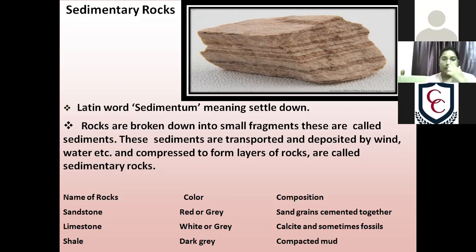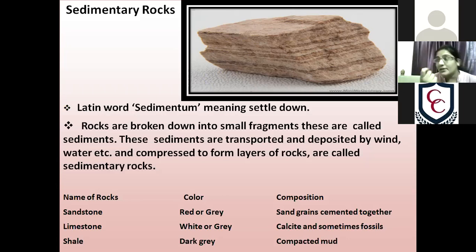And what happens when these sediments are eroded and deposited? Obviously, if it is eroded, somewhere they will go and be deposited also. So when they were deposited at some place, they are known as the deposit. It did not happen in one day. Obviously, it will take many years. So they piled up together, one layer, two layers, three layers, four layers, and many more. When they piled up together, these formed the sedimentary rocks.